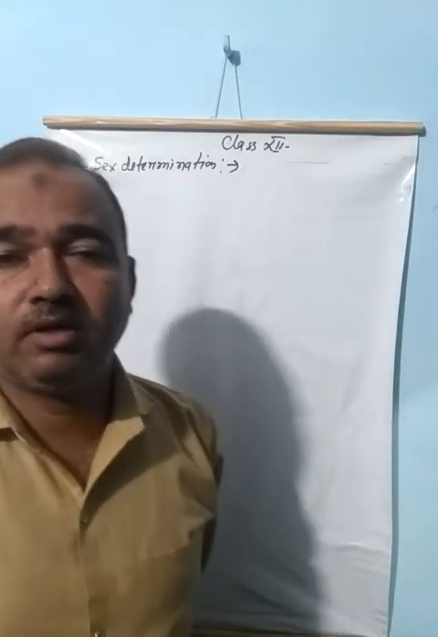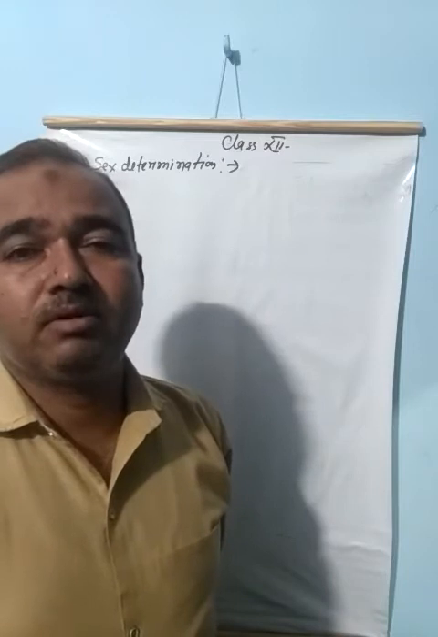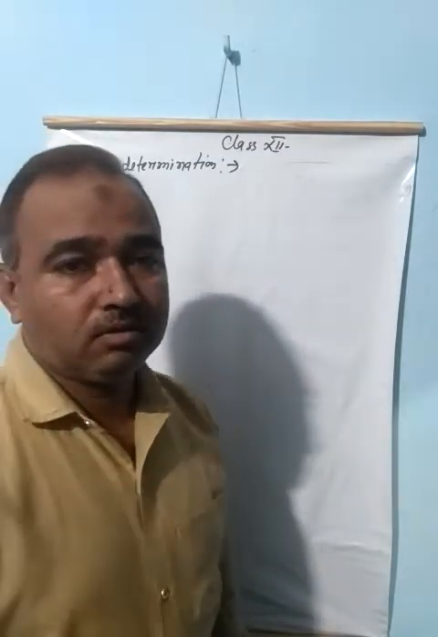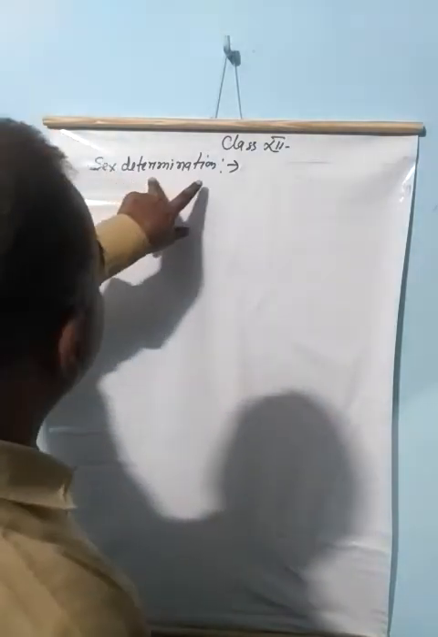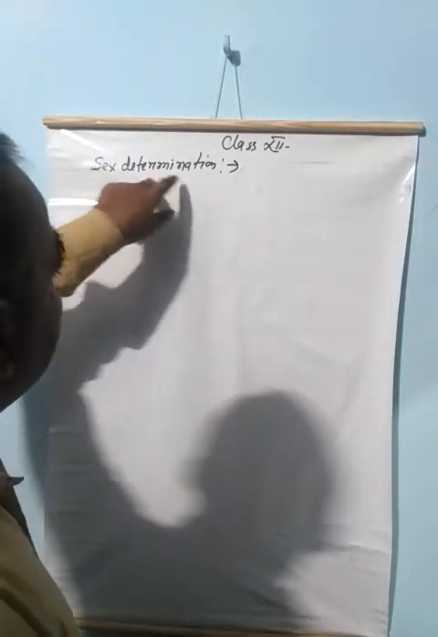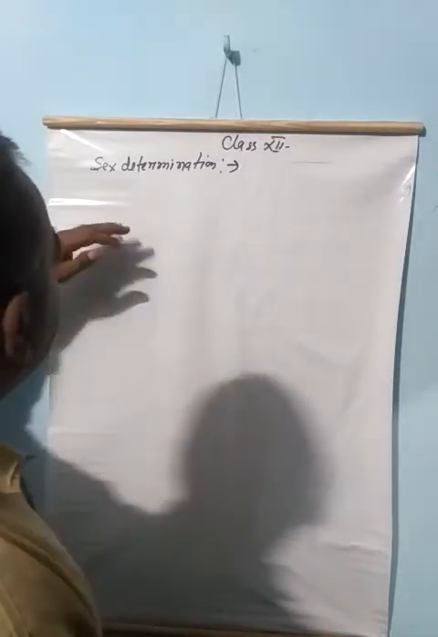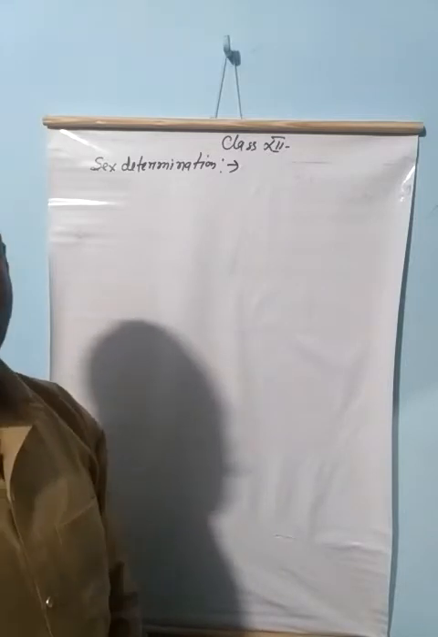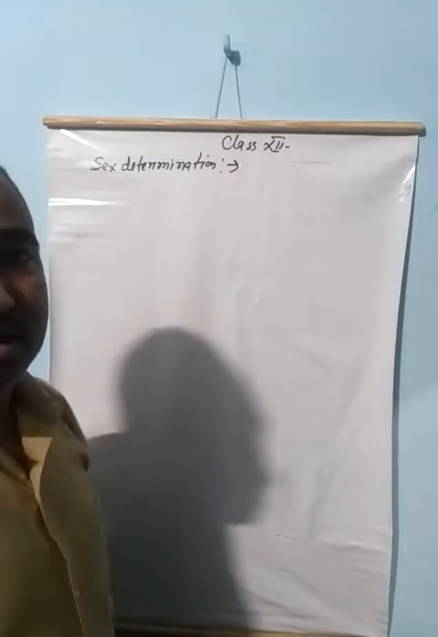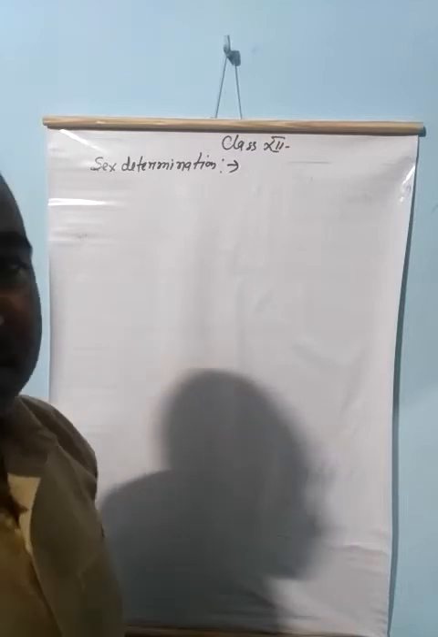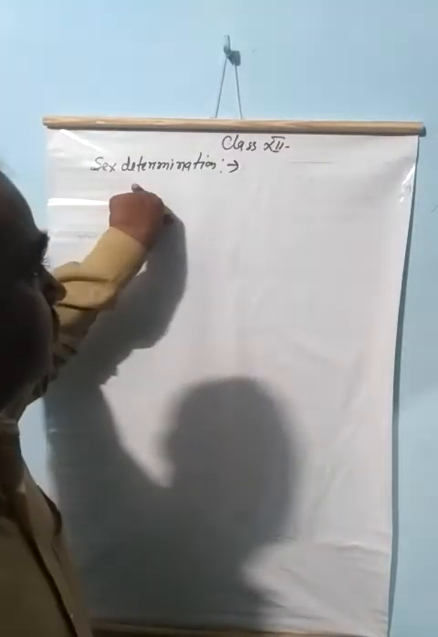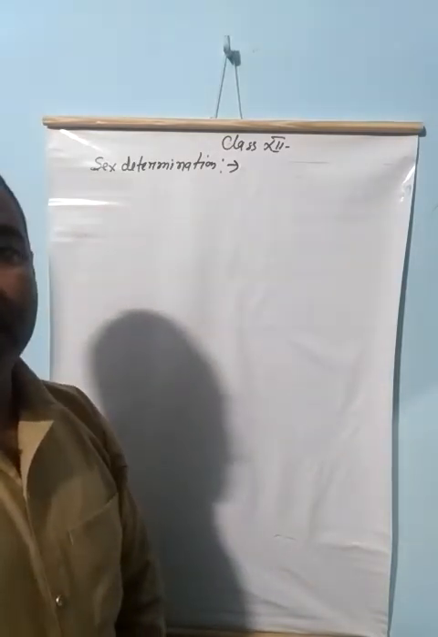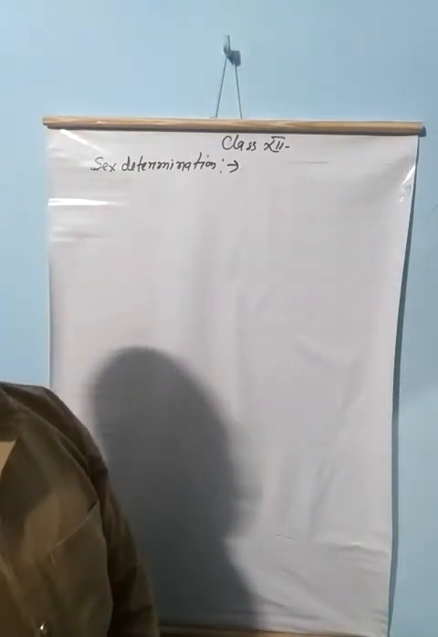This is a very important topic in chapter number 5, inheritance and variation. Sex determination is the process by which we can tell whether the developing child is male or female, or predetermination of the sex on the basis of sex chromosome. This is called sex determination.